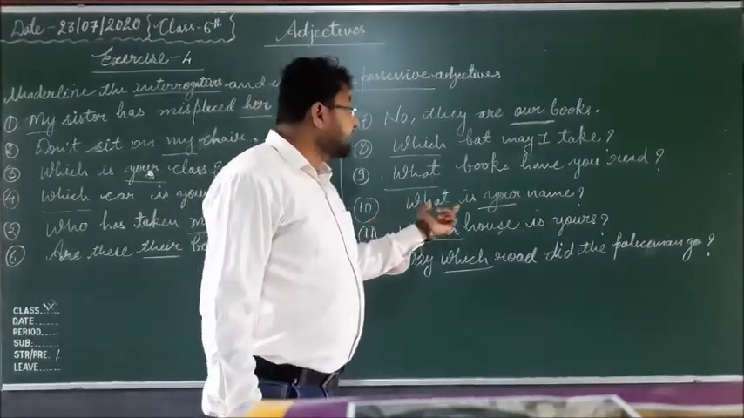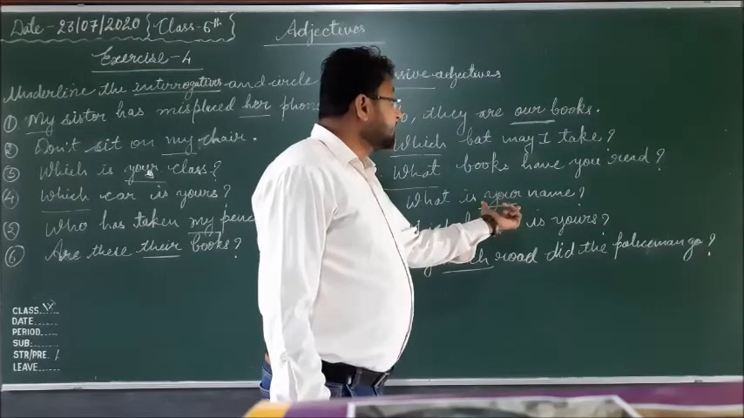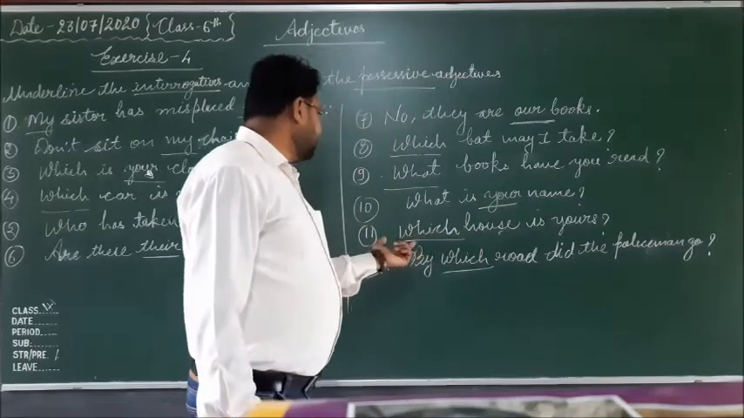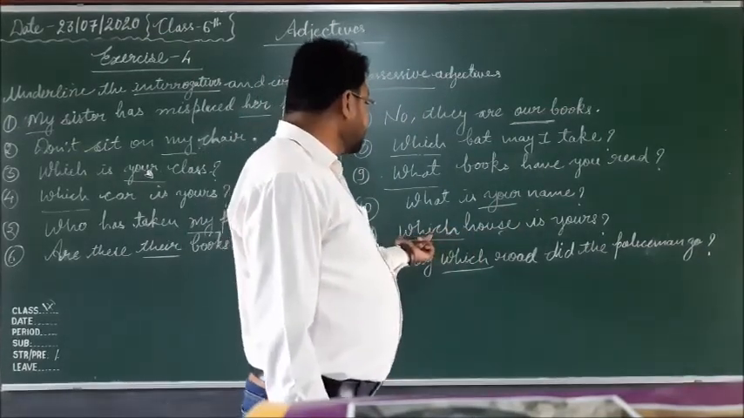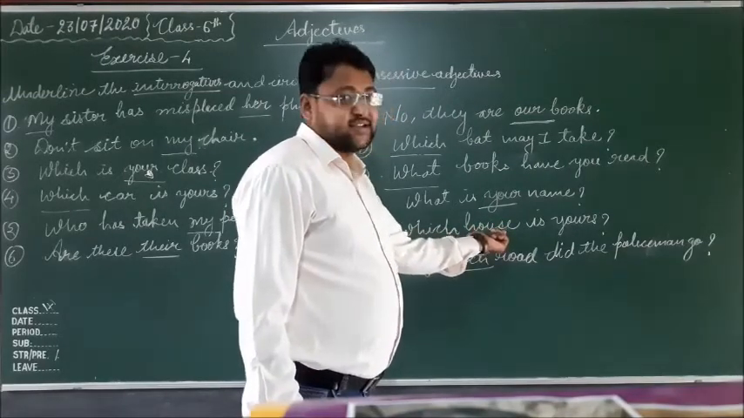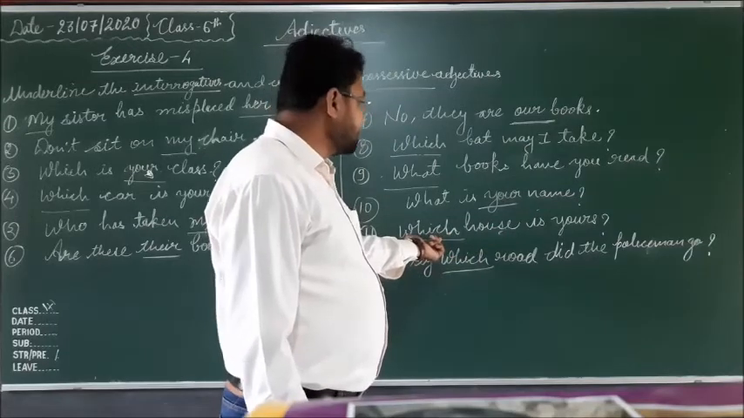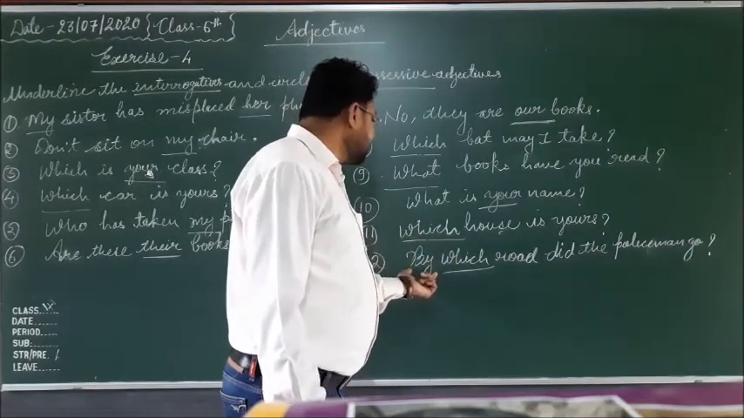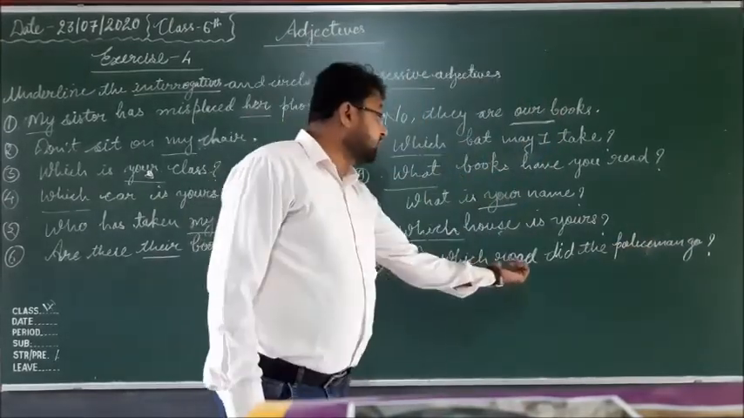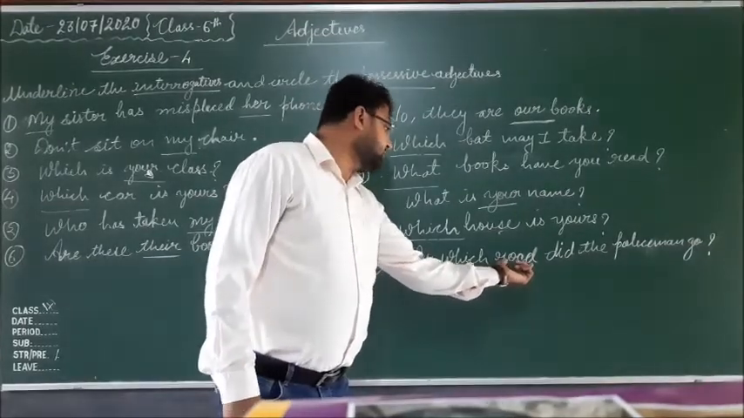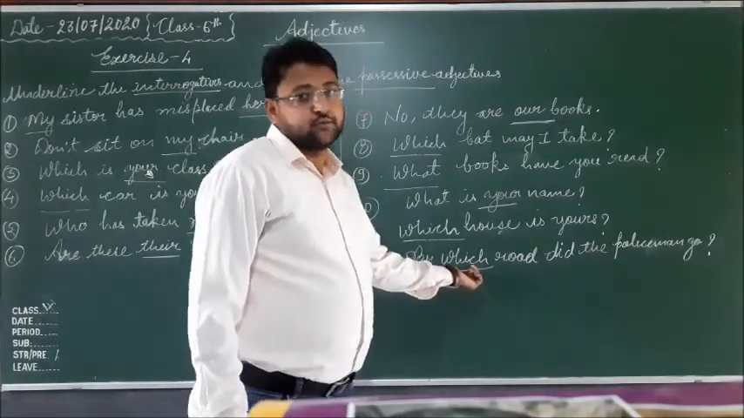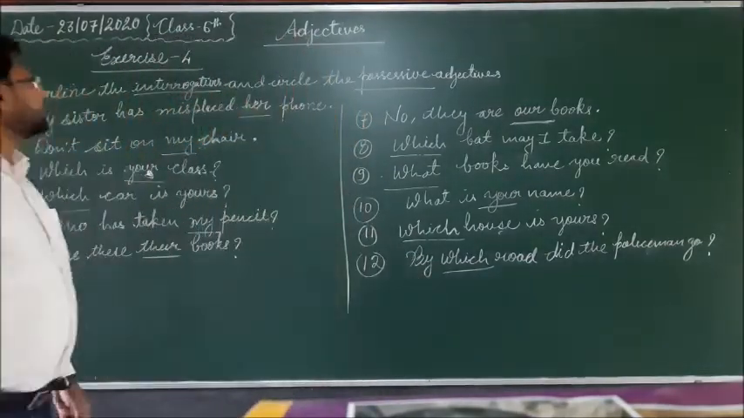In number 10 sentence, what is your name? Whose name? Your name. So the word your, that is a possessive adjective, shows the possession on name. And then number 11 sentence, which house? That is also an interrogative adjective and it is used just before the word house, and that is a noun, so it is an interrogative adjective. In the 12th sentence, by which road did the policeman go? So here, by which road? Road is also a noun, and before the noun, the WH word which is used, that is an interrogative adjective, not an interrogative pronoun. So in this way, your exercise 4 is completed.